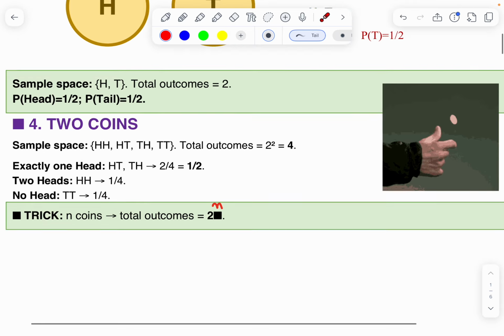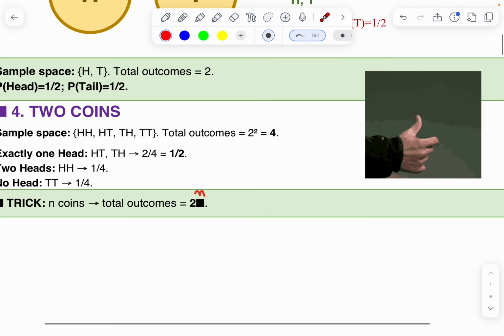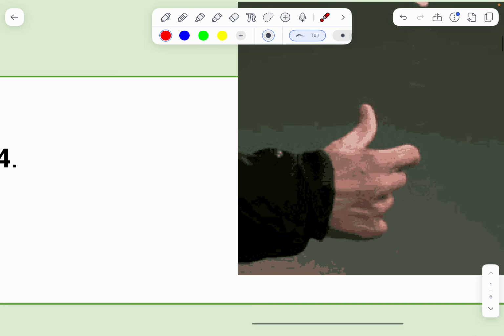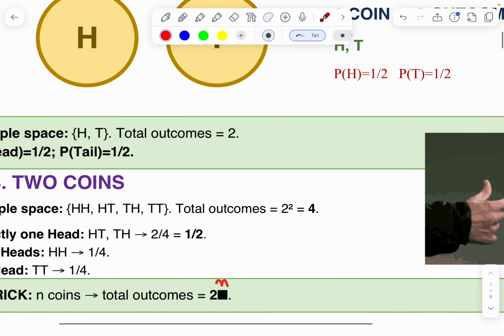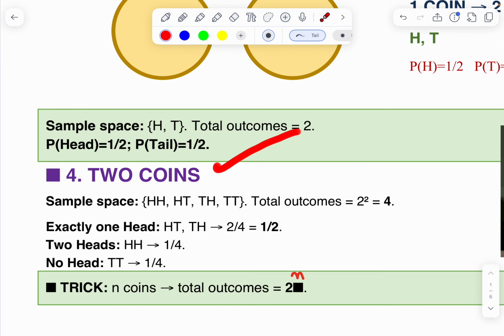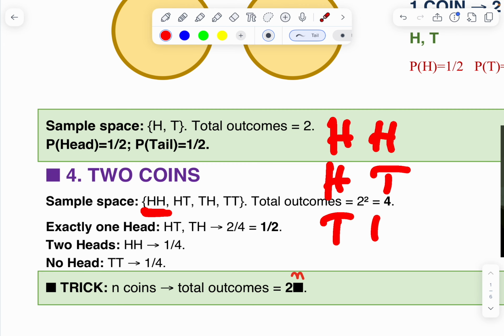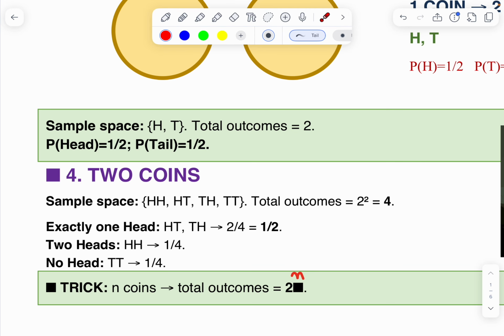Next, suppose we toss 2 coins. The outcomes are head head, head tail, tail head, tail tail. Here total outcomes, the formula is 2 power n.